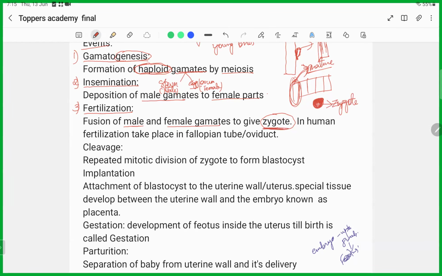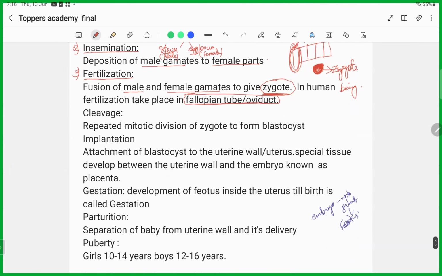And in human being, fertilization will take place in the fallopian tube or oviduct. Please remember this part. In human, fertilization will take place in the fallopian tube or oviduct. When we see the different parts of the female reproductive organ, we will see where this fallopian tube is located, but be aware and know that fertilization in human being will take place in the fallopian tube or the oviduct part of the female reproductive organ.